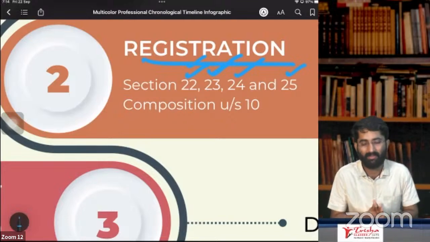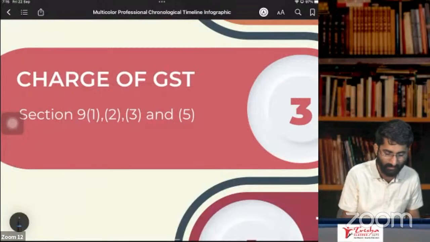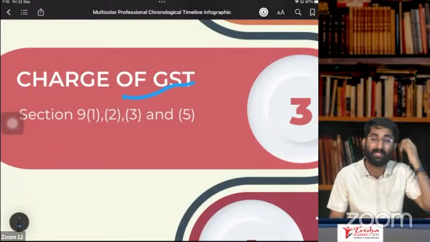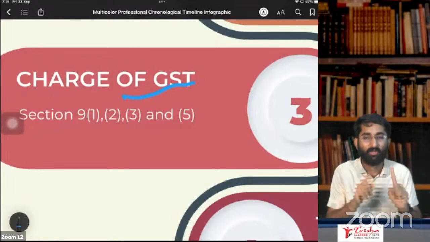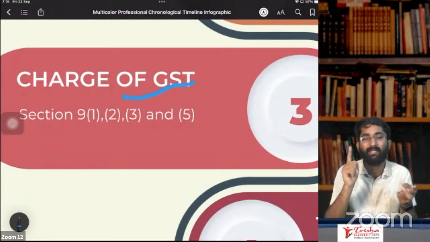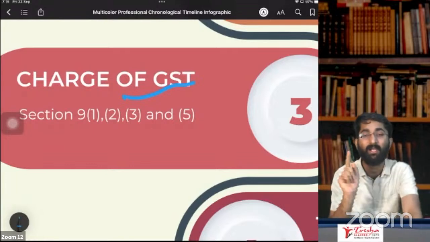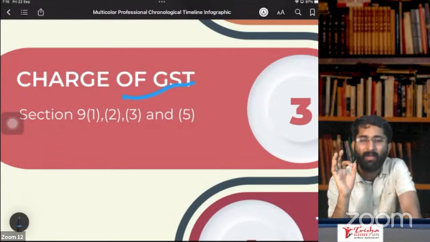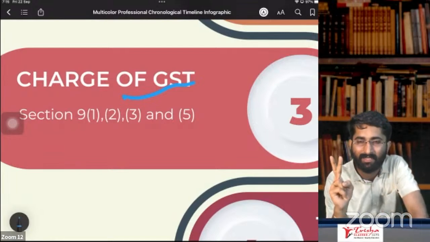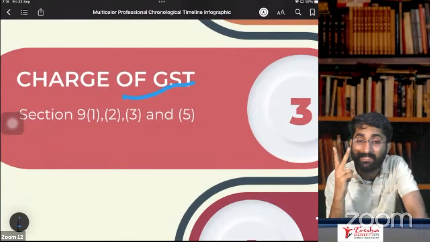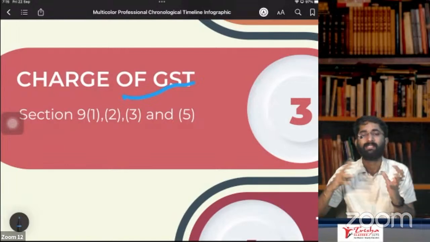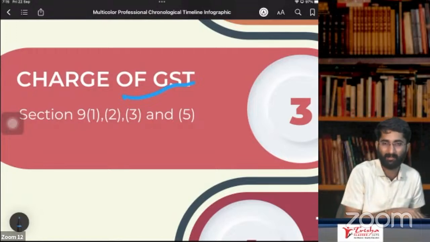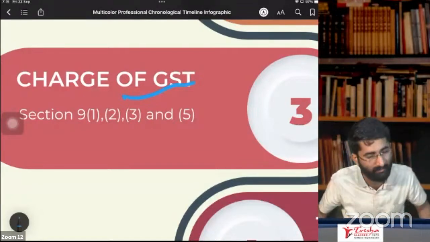Later we discussed, after registration, the charge of GST. So what are the charges of GST? Charge of GST, section number 9, subsection 1. On all intrastate supply of goods and services, except alcoholic liquor for human consumption, a maximum of 20% CGST is charged. Just CGST. So you can go for CGST 20% plus SGST 20%. Totally, it is 40%.